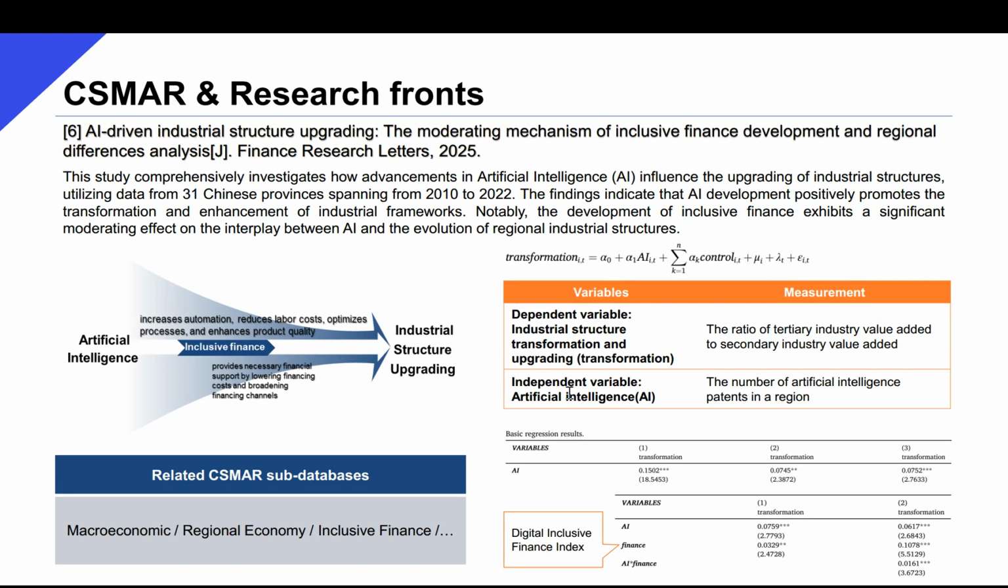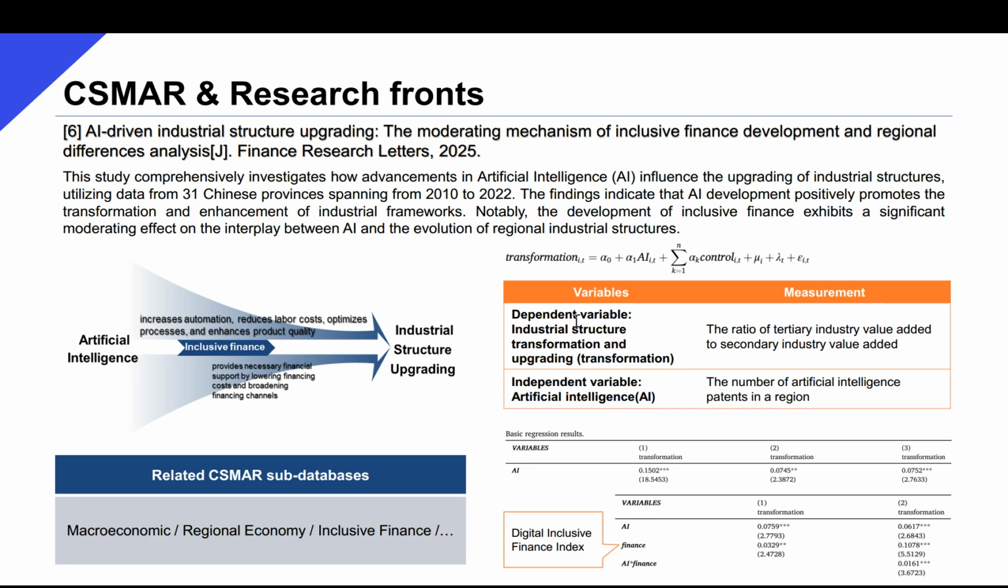And the sixth example studies how AI development drives industry upgrade. AI can increase automation, reduce labor costs, optimize processes, and enhance product quality for traditional industries to boost their competitiveness and ability to move up the value chain. AI can also foster new business models such as smart manufacturing and intelligent healthcare to deepen the structural transformation, laying the foundation for industrial upgrades.